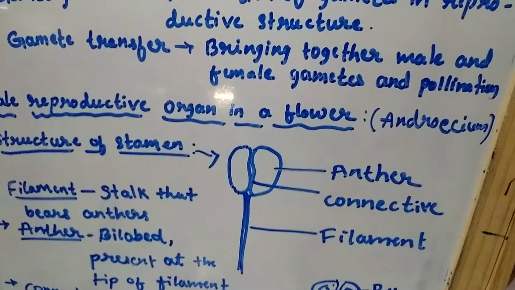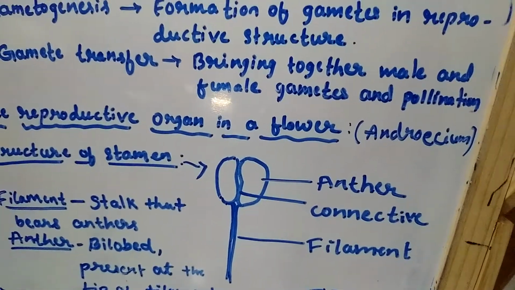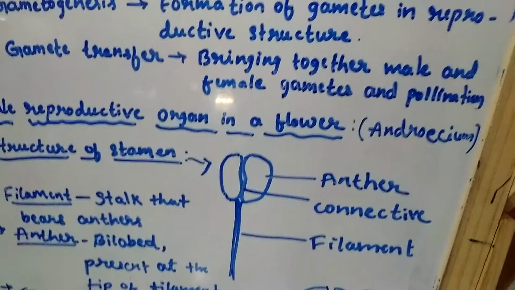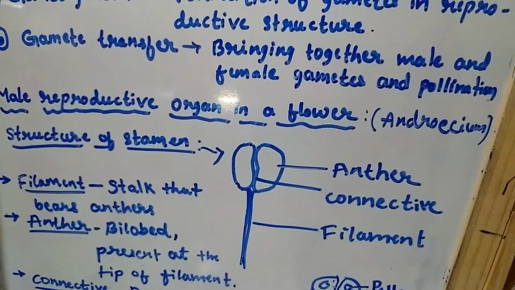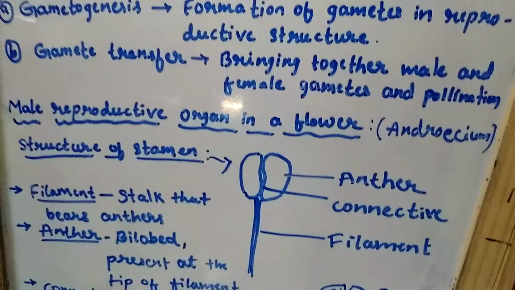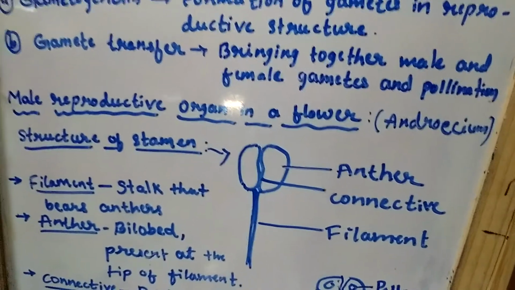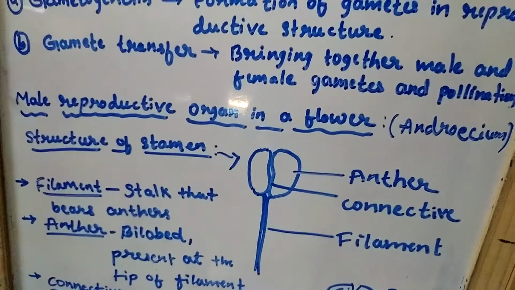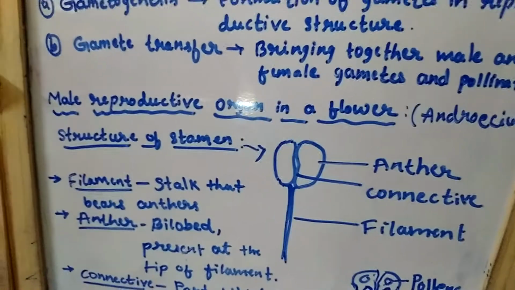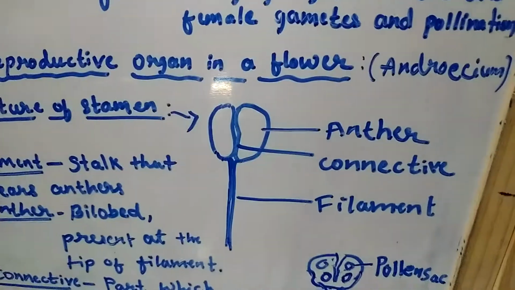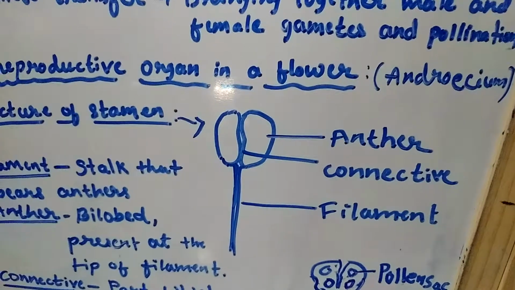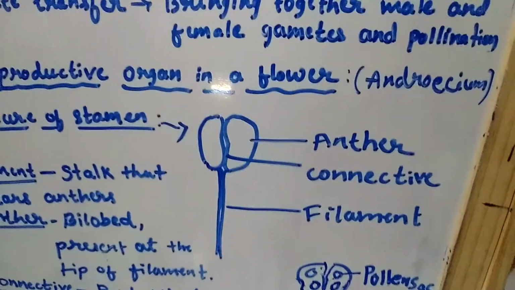And this anther is connected exactly in the center. The two lobes present here are attached with the connective. So this is the structure of the stamen. In the stamen we have three parts: filament, connective and anther.